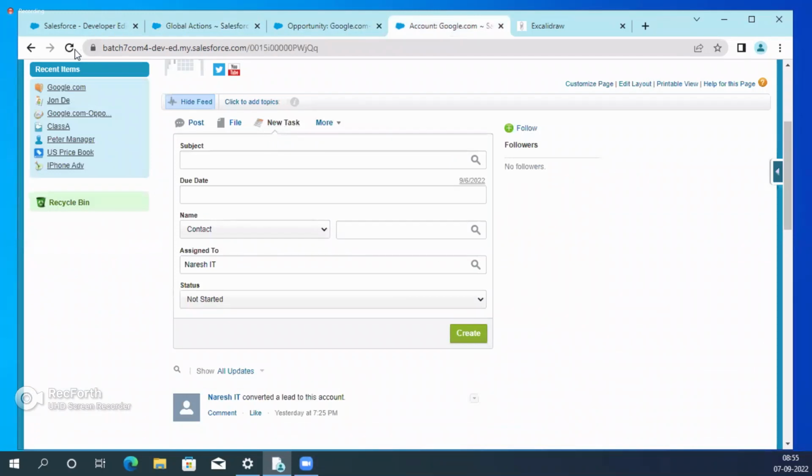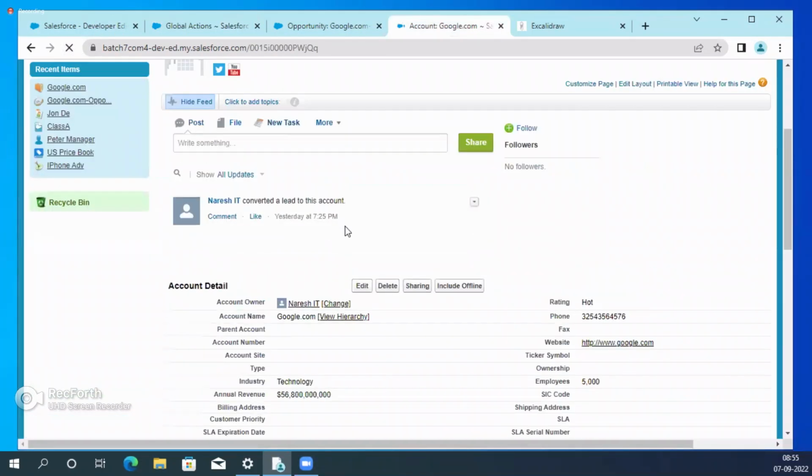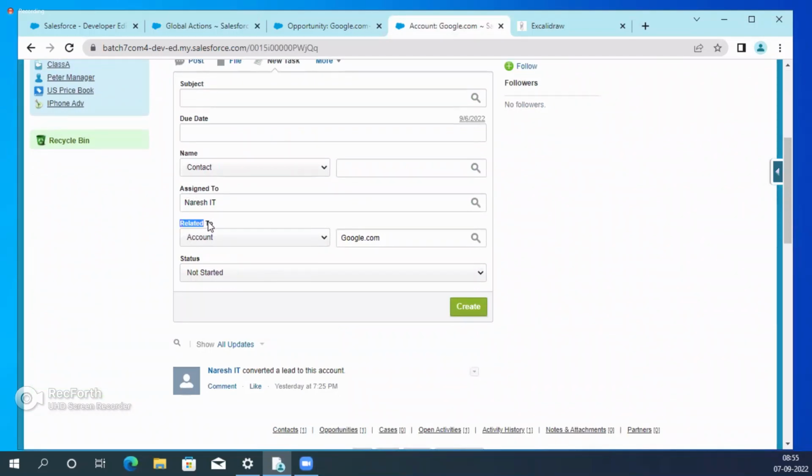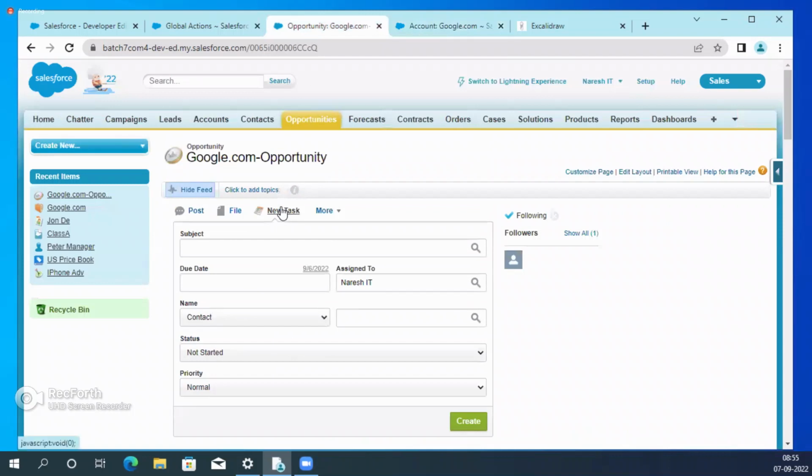There is no related to. But in the other object, here we are using a global action. Related to is there. But in opportunity, it seems like the same button, but we are using a quick action. So that is the difference between quick action and global action.